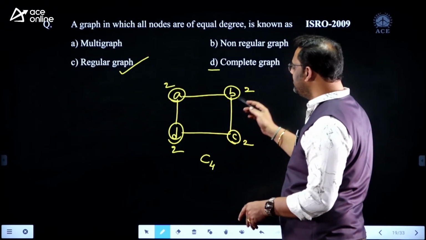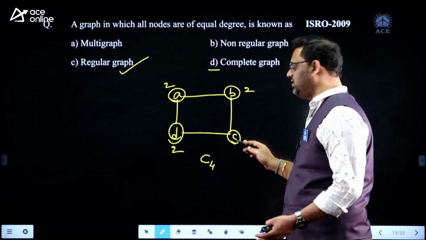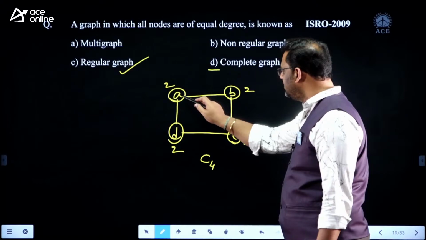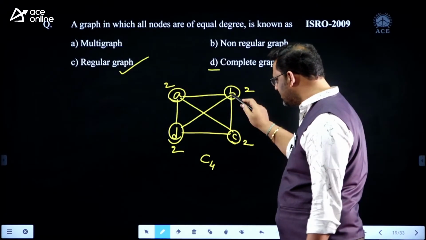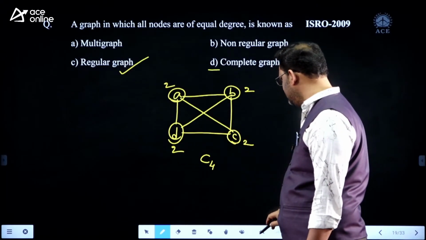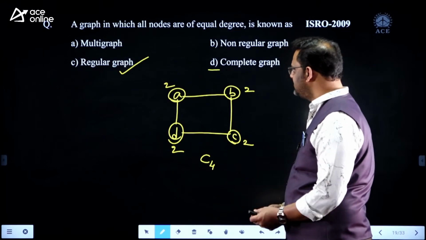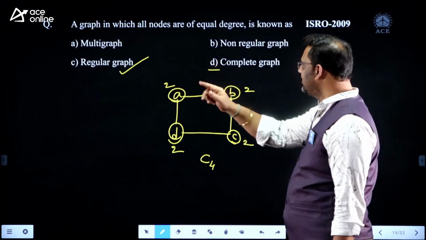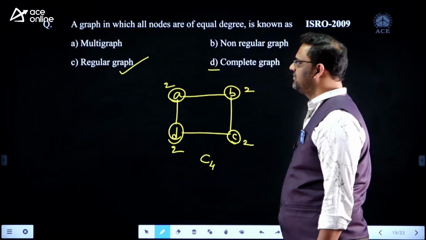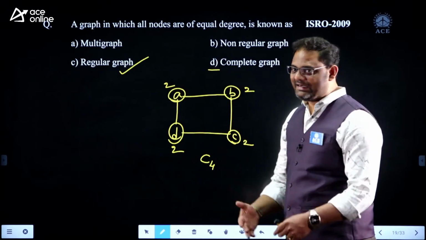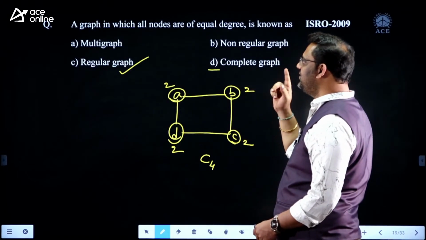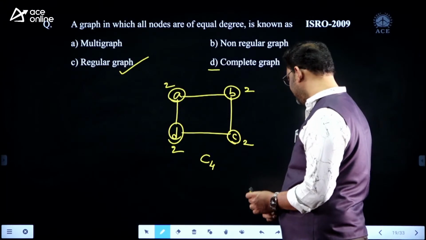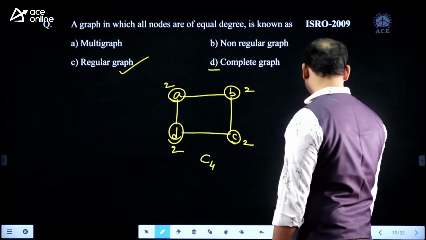A is a neighbor to B, but here A is not a neighbor to C. So it should be like this. If it is a complete graph, it should be like this. Every complete graph is regular, but every regular graph cannot be complete. Anyway, the current discussion is: if the degree of every vertex is the same, then you can confirm it as a regular graph. Got it, my dear?